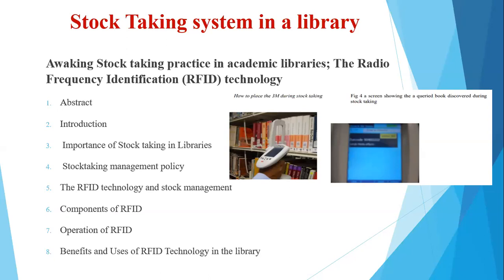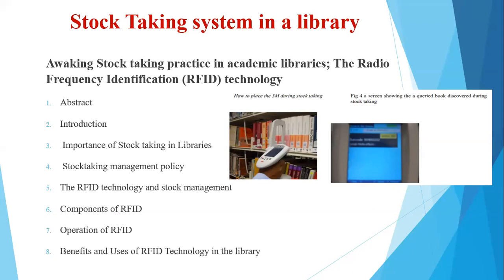Now for withdrawals, the titles that have not been used for the past, say, 3 to 5 years are withdrawn from the shelf to provide space for the new arrivals. This is a clear and specified policy for managing the library collections.